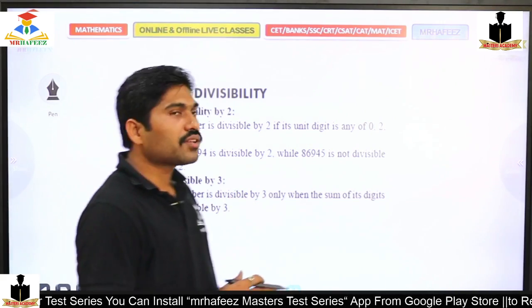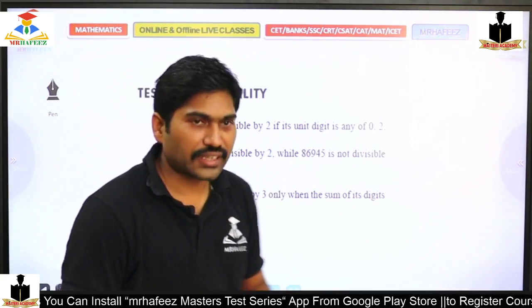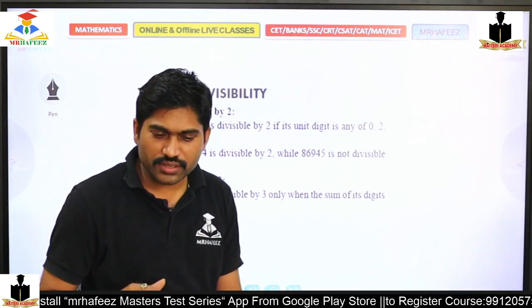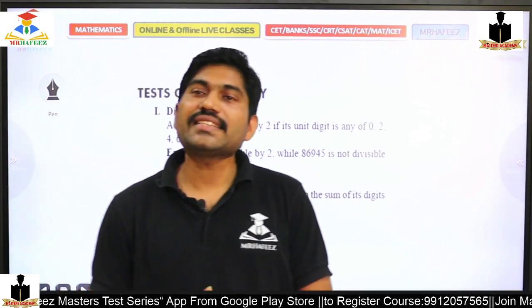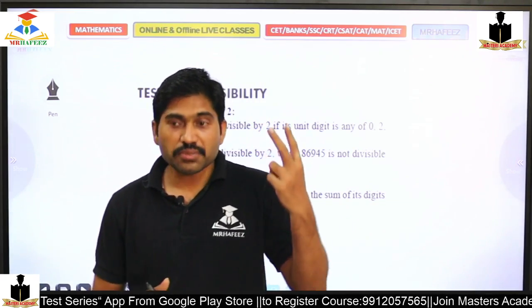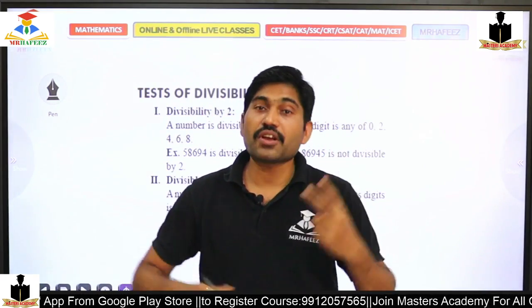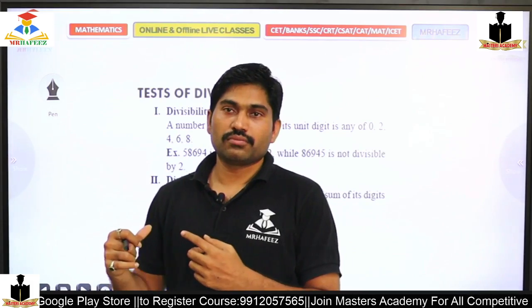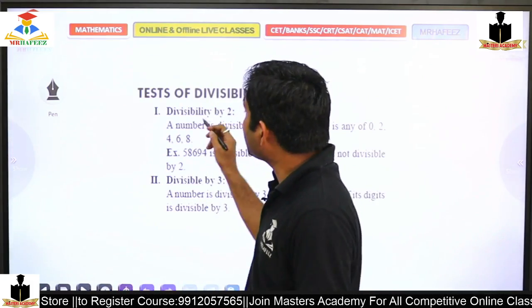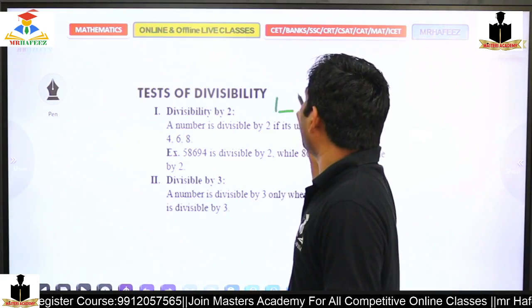So tests of divisibility, right? Divisibility rules will be discussed. What is the divisibility rule for 2? Please tell me, because this is already known to you. Yes, the last digit should be divisible by 2.